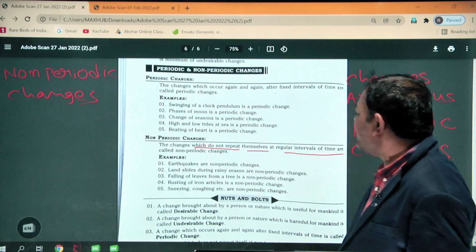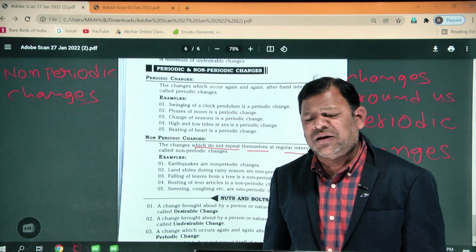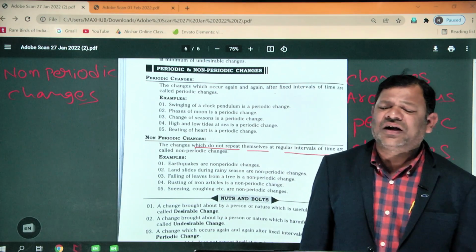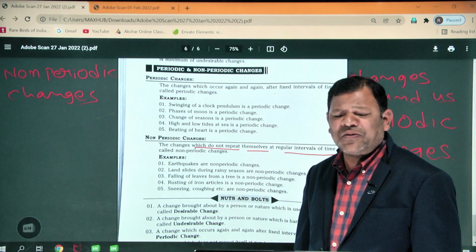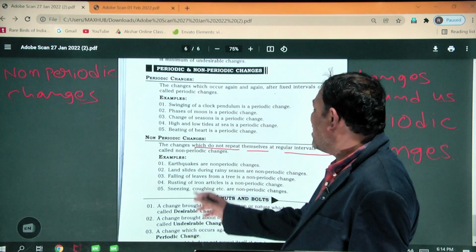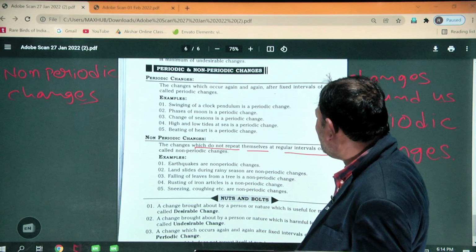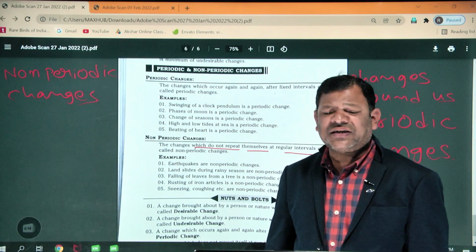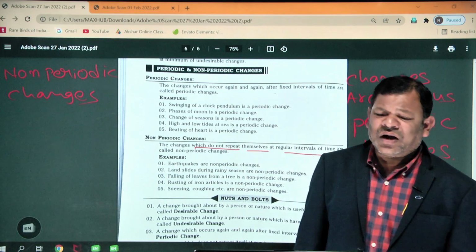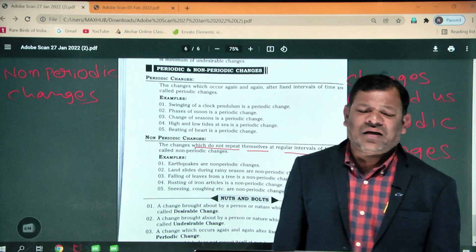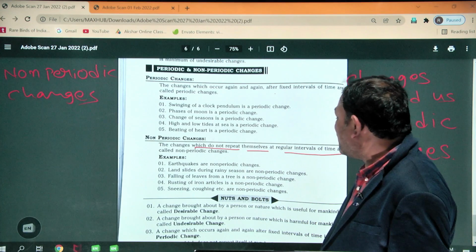And falling of the leaves from a tree, for example, when that green leaf turns yellow in color, its age is over, and then it falls down. That is also an example of non-periodic change. And rusting of an iron article is a non-periodic change. Rusting may take 1 day or 2 days or 3 days, according to the object.